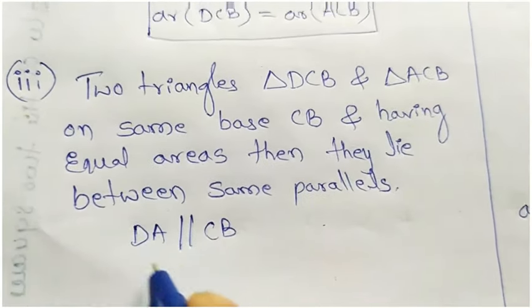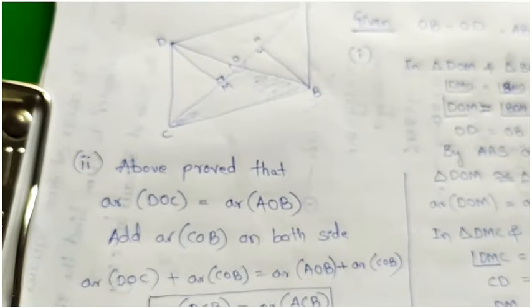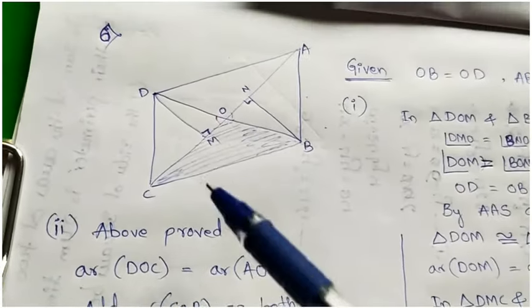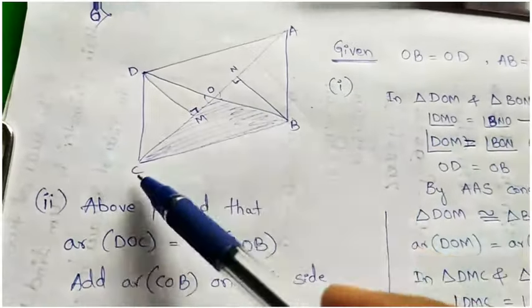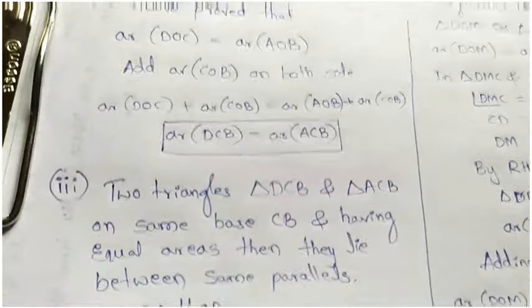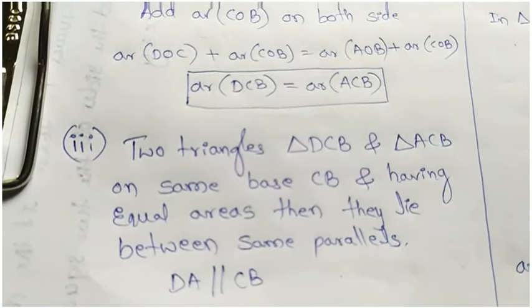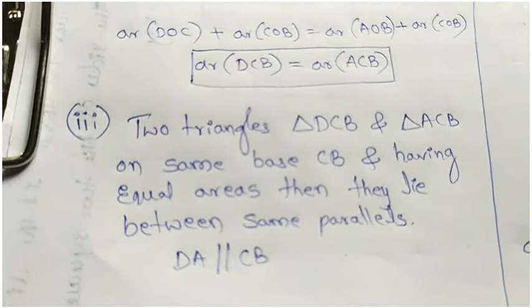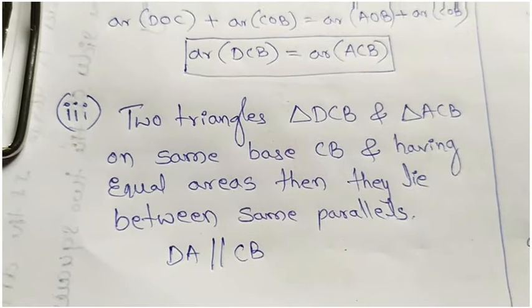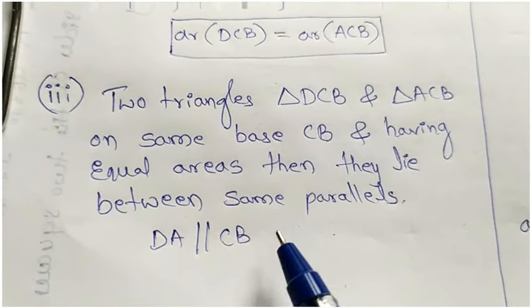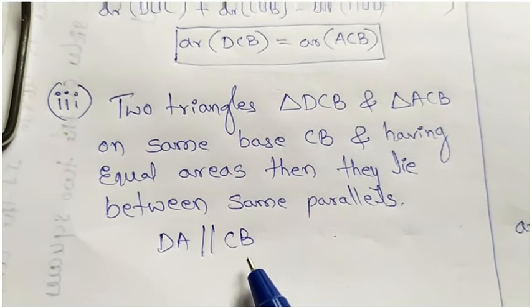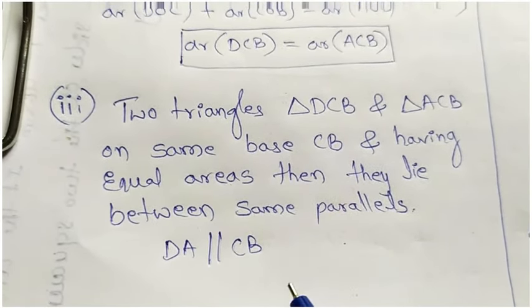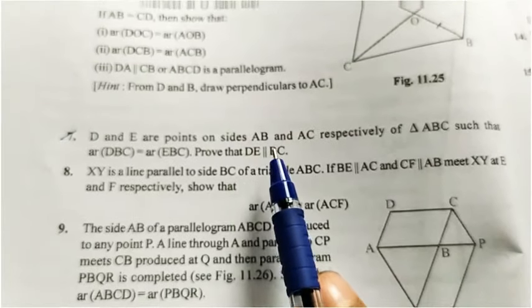Hence we can say that ABCD is a parallelogram, because here DC is equal to AB as well as AD is parallel to CB. In your PDF notes they used alternate angles. You can write that one also, or else you can write in shortcut form, because this theorem is given in your textbook. Like this you have to solve the sub questions. The seventh one is for your practice.